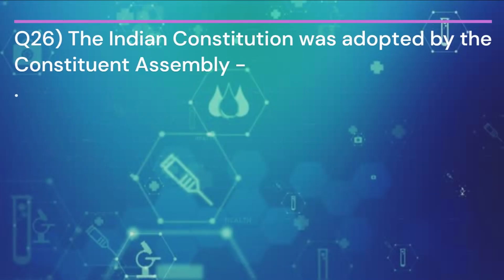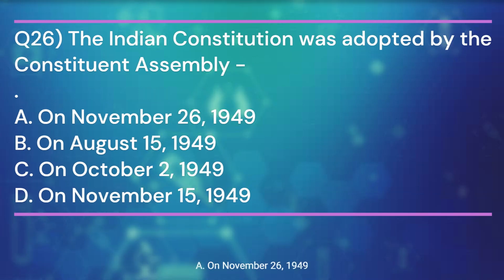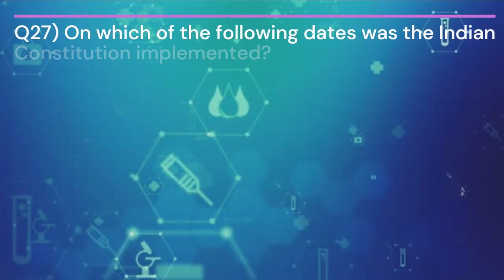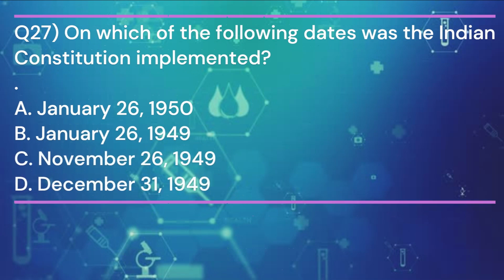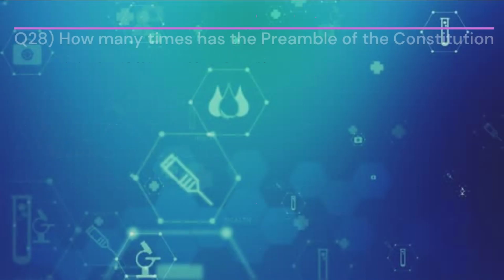Question 26. The Indian Constitution was adopted by the Constituent Assembly. And the answer is A. On 26 November 1949. Question 27. On which of the following dates was the Indian Constitution implemented? And the answer is A. 26th January 1950.